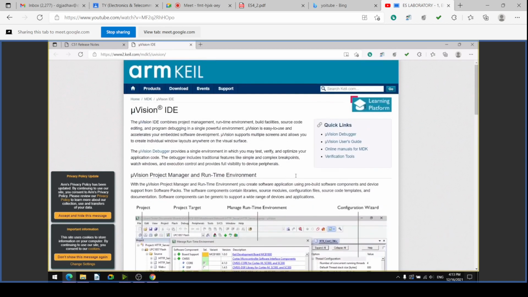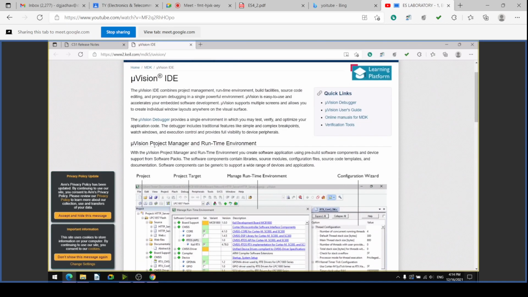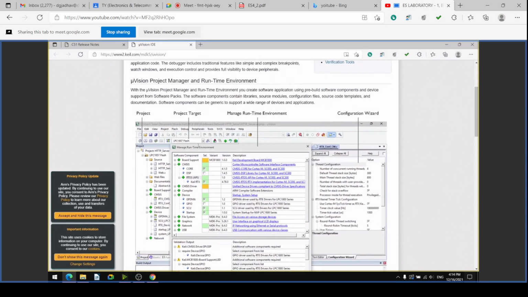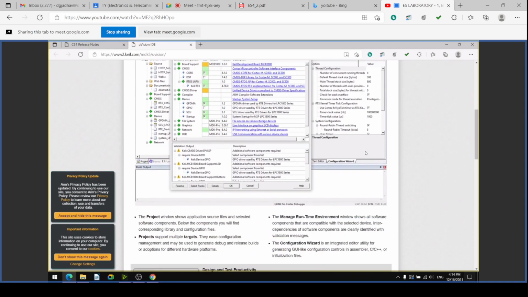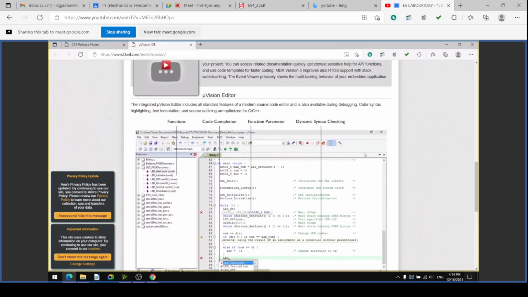So this is the MicroVision IDE. IDE means Integrated Development Environment. The MicroVision Project Manager and Run-Time Environment is available, where the project, project target, manage run-time environment and configuration wizard are there, and details of all of this are written.